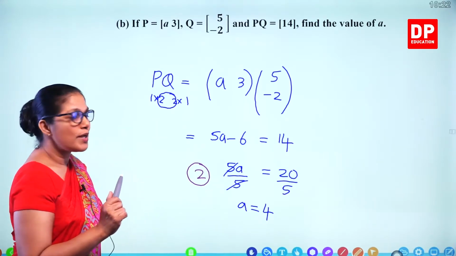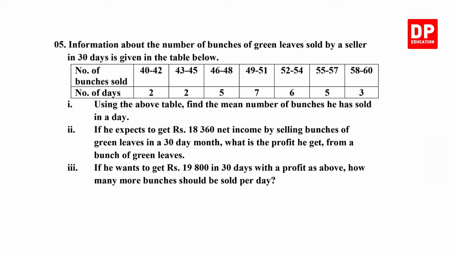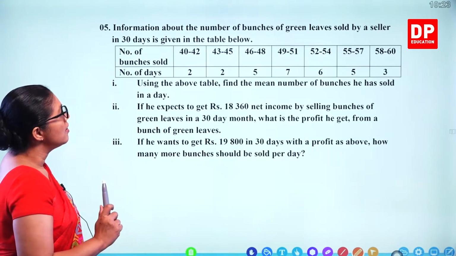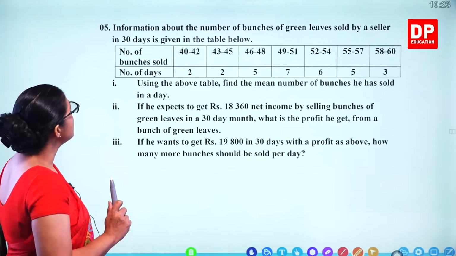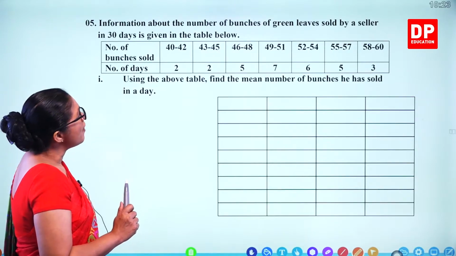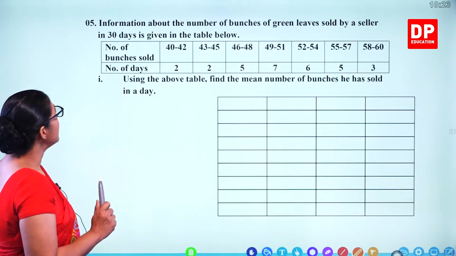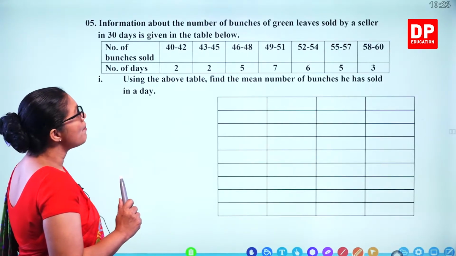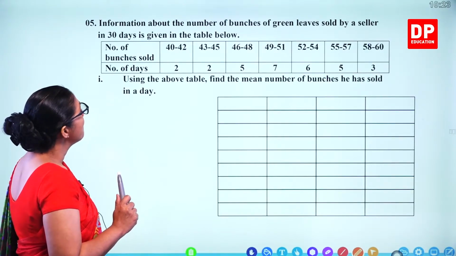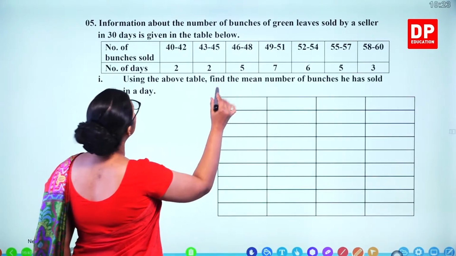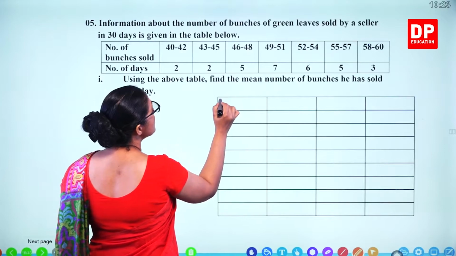So let's do the next question. Question number 5 is a statistics question. You are given a table and asked to find the mean number of bunches he has sold in a day. So we'll do it separately. Information about the number of bunches of green leaves sold by a seller in 30 days is given in the table below. Using the above table, find the mean number of bunches he has sold in a day. So we need to find out the mean. We'll first write down the number of bunches here.